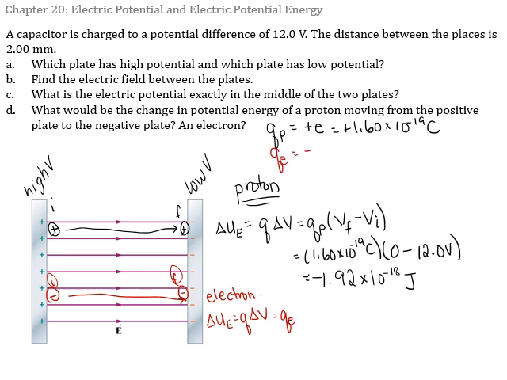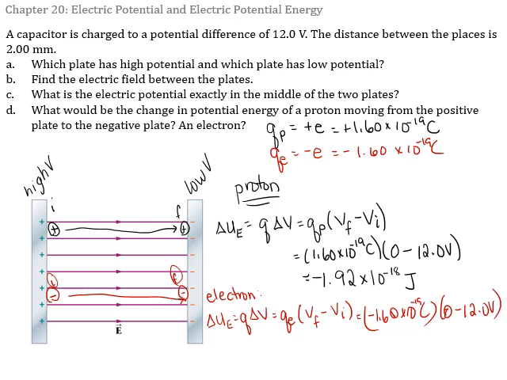Charge on an electron is minus the fundamental charge, because electrons are negative. And delta V is V final minus V initial. So that's minus 1.6 times 10 to the minus 19 coulombs times V final, which is 0, minus V initial, which is 12 volts, gives us a change in electric potential energy of positive 1.92 times 10 to the minus 18 joules.